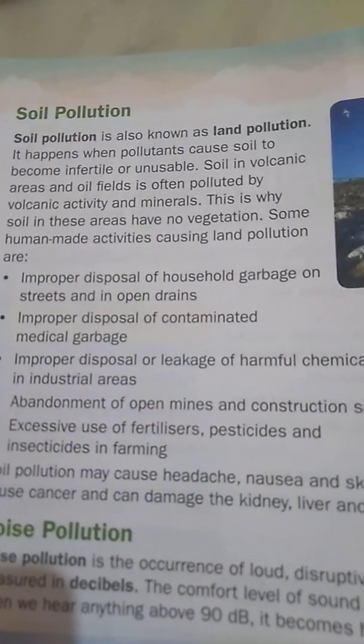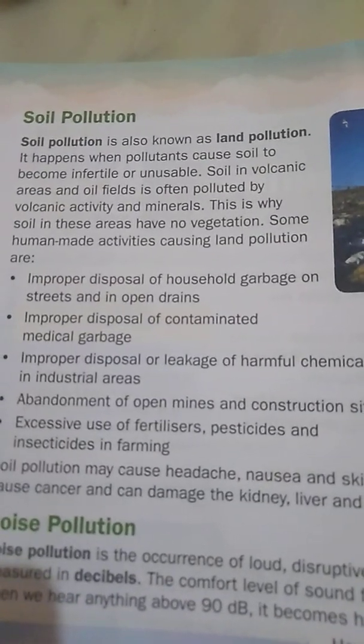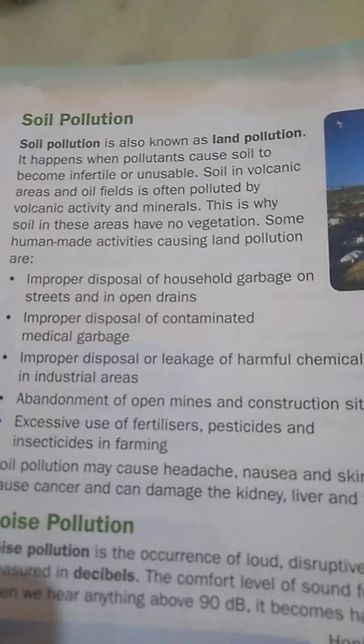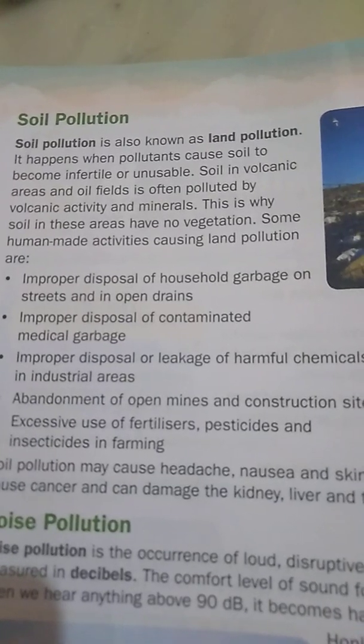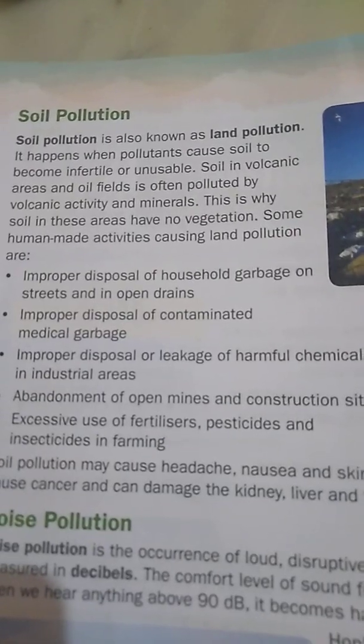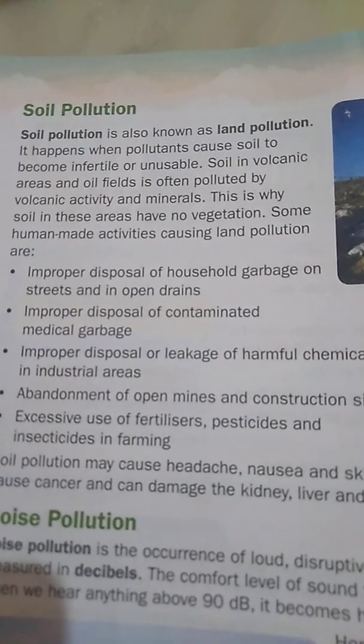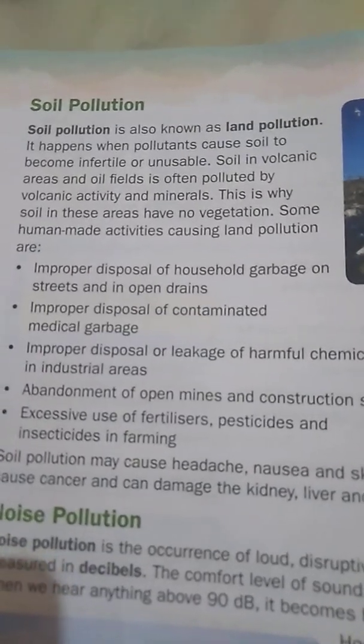Here, infertile or unusable means some of the pollutants cause some particles which are unusable for any purpose.